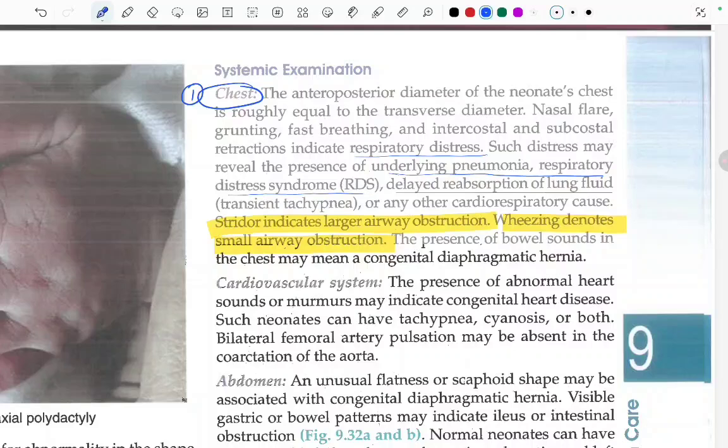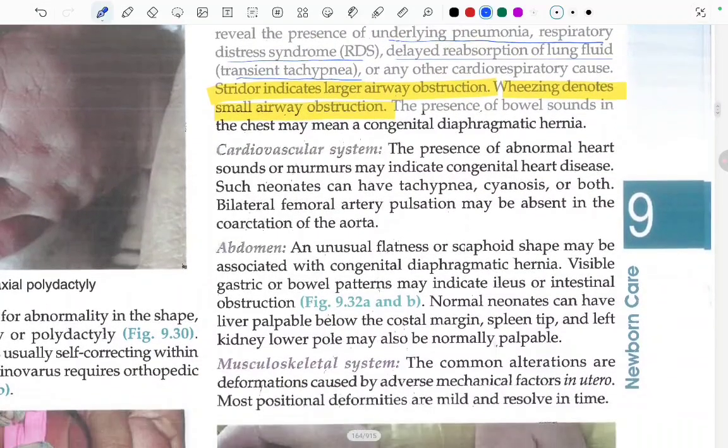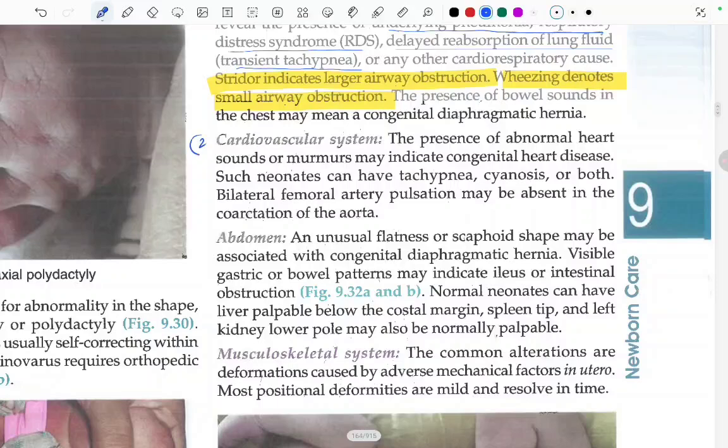As seen in transient tachypnea of the newborn, and any cardiorespiratory cause also. Now, in cardiovascular system examination, what do we have to look for? The presence of abnormal heart sounds or murmurs. These may indicate congenital heart disease. Such neonates have tachypnea, cyanosis, or both.